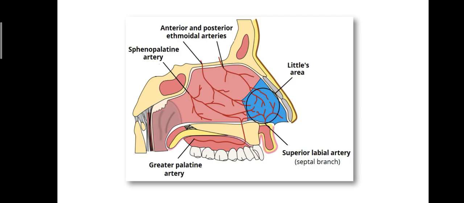This image shows Little's area, which is the most common bleeding site for anterior epistaxis, or overall the most common bleeding site. It is made from the anastomosis of four arteries: anterior ethmoidal artery, sphenopalatine artery, superior labial artery, septal branch, and greater palatine artery.